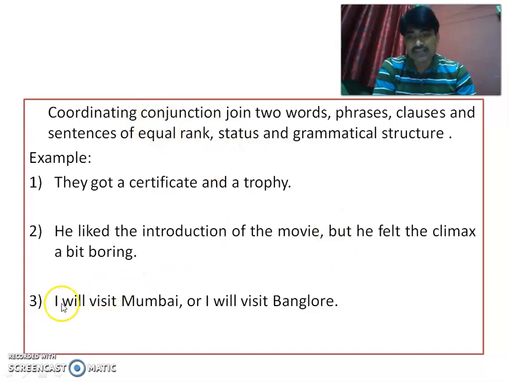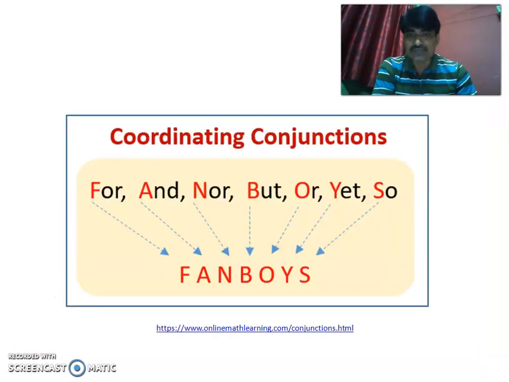The same case is here. I will visit Mumbai or I will visit Bangalore. So these both simple sentences have been combined or connected by or, and that's why or, but, and these three examples, they are the coordinating conjunctions. You have to pay attention that the grammatical structure or the status of these two words, phrases and clauses has to be the same, and only then can you label that particular conjunction that connects them as a coordinating conjunction.